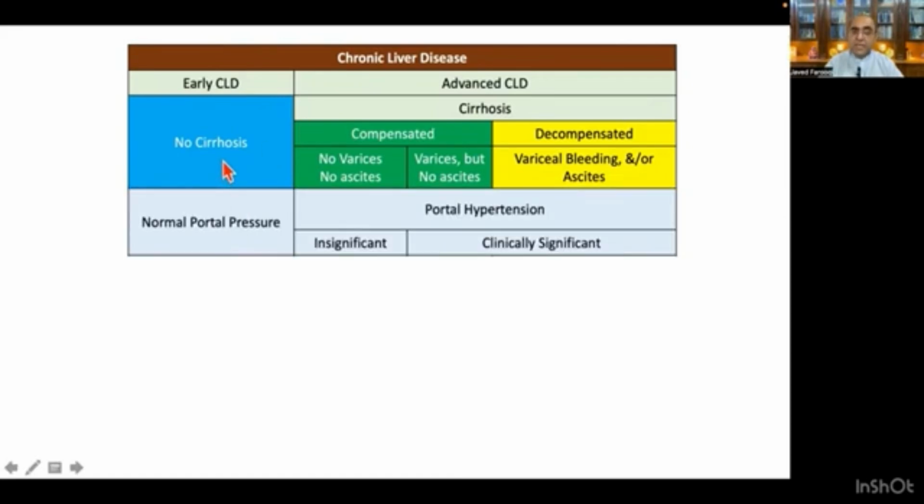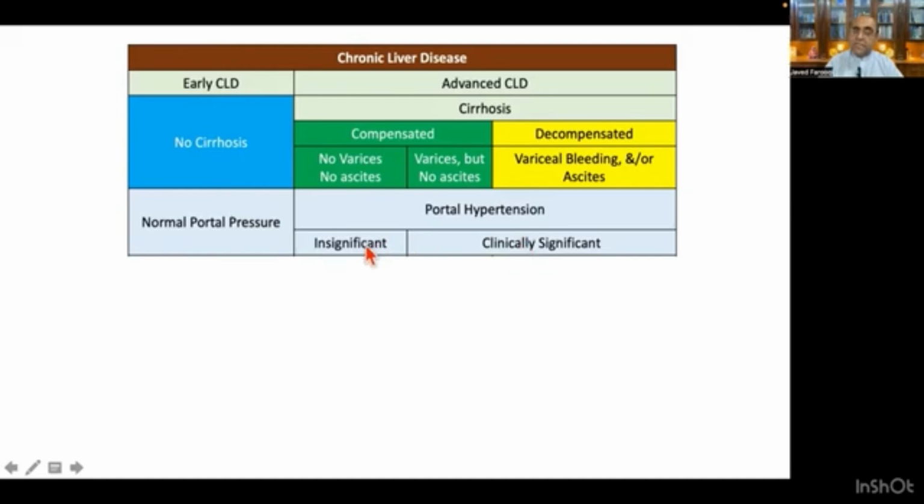By saying no cirrhosis, it means that the portal pressure is normal. When the patient has got normal portal pressure, the patient is non-cirrhotic, or the patient has got early chronic liver disease. But once the patient develops portal hypertension, we say the patient has become cirrhotic now. And this portal hypertension can be of two stages. The first stage is that of clinically insignificant portal hypertension, and the second is that of clinically significant portal hypertension.